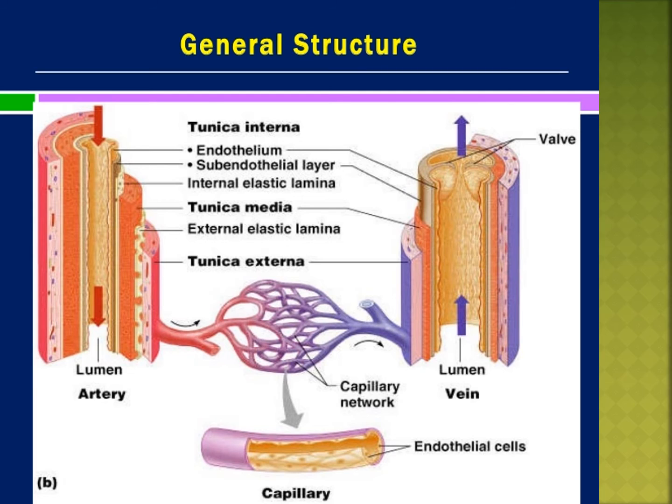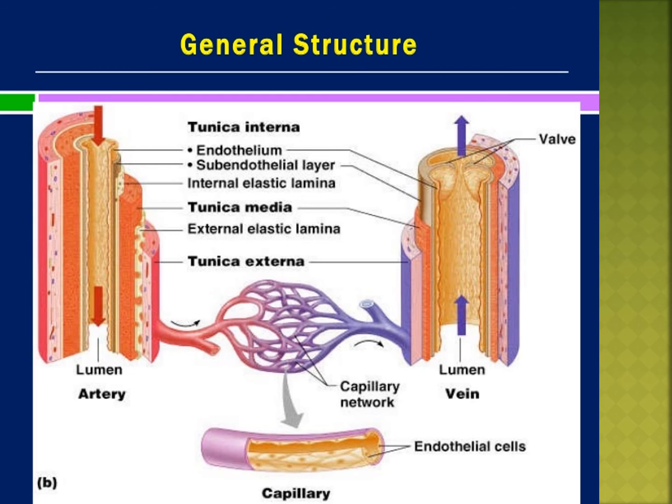So pocket valves control the direction of flow of blood. Everybody understood, children? Artery and vein, blood vessels.